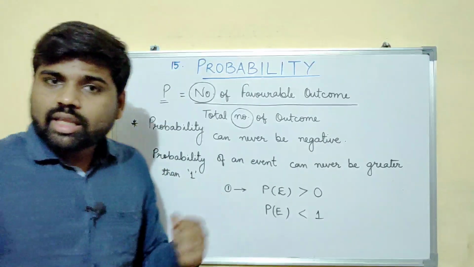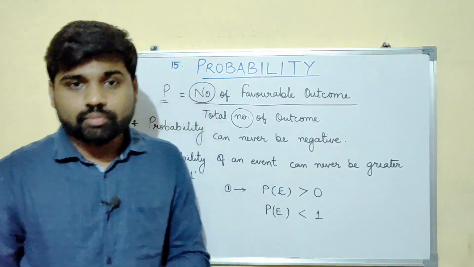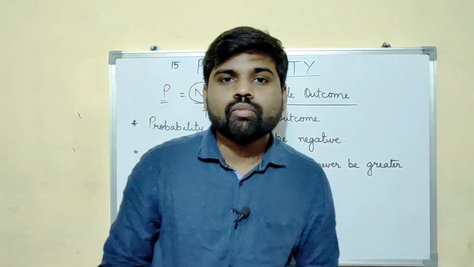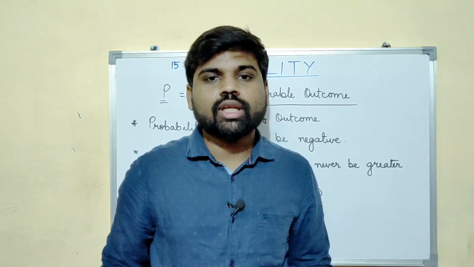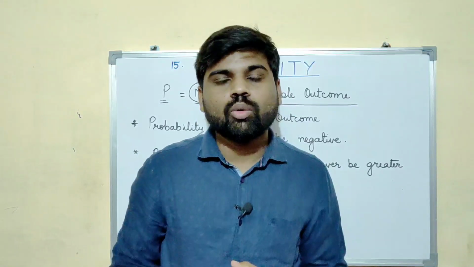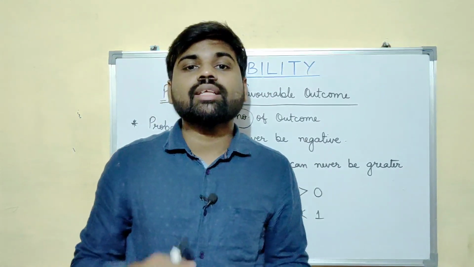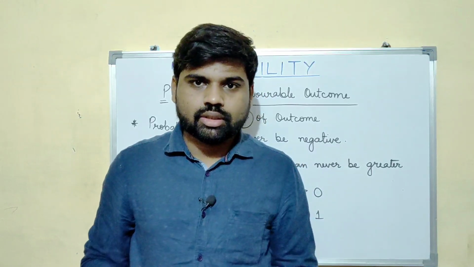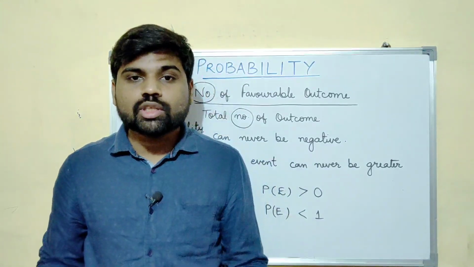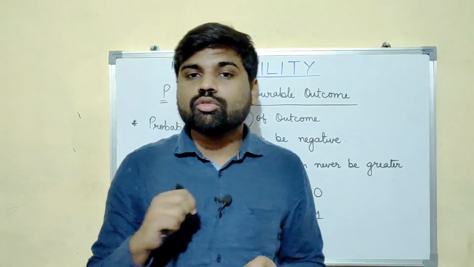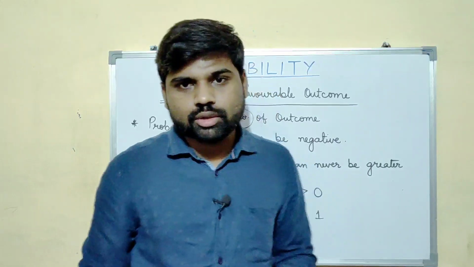Now, can the probability of an event be 0? Can it be possible? Yes. See how? If I ask you to throw a dice, you will get 6 outcomes. And if I ask you what is the probability of getting 7 when I throw a dice, what will be your answer? You might say, sir, there is no 7 on the dice, right? That means your favorable outcome will be 0 and the probability in turn will be 0.